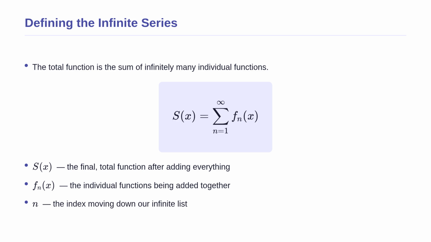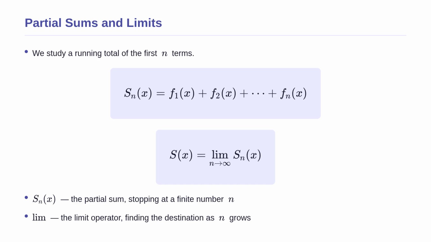As the index n increases, we move further down our infinite list of functions, adding each new one to our total. If the individual functions grow too fast, the total might explode. But if they shrink appropriately, we might find a stable result. Since we cannot physically add forever, we use a clever workaround. We define a partial sum, which is simply a running total of the first few functions, stopping at a specific number n. By studying this finite sum, we avoid the impossible task of adding forever. Instead, we look at the trend of this running total as n gets larger.